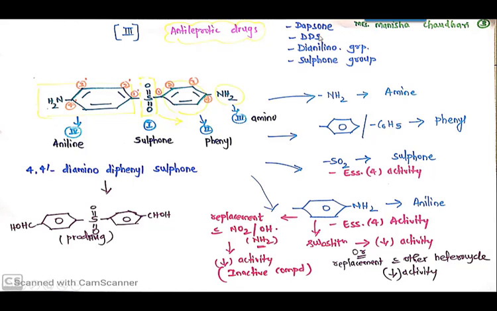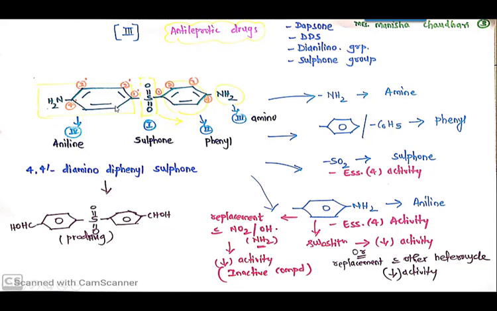Diphenyl, one phenyl, second phenyl. So it is diamino plus diphenyl sulfone, this SO2. So it is also known by the name DDS, that is diamino diphenyl sulfone. Then the next structural feature is that it has a dianilino group, that is again the two aniline rings, plus the sulfone group, that is SO2.